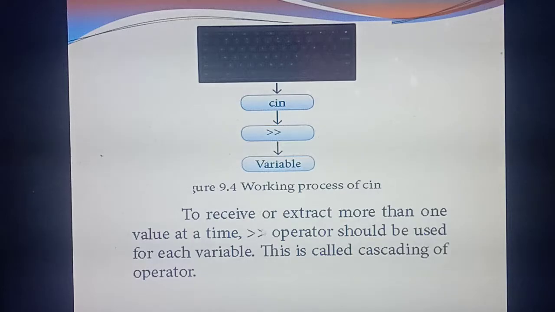The double greater than symbol. If you are giving two variables as input, how many times do you need to mention the symbol? 2 times. 3 variables means 3 times. Which operator do we call this? Cascading operator. What's the meaning of this? It will extract the input given from the keyboard. You can give more than one value as input at a time. That is called the cascading operator.